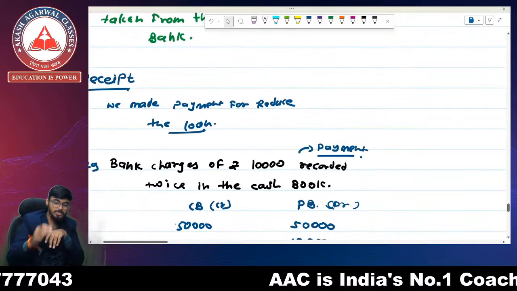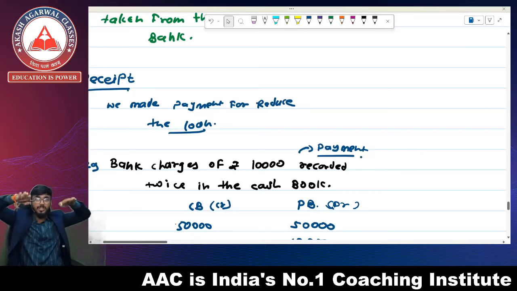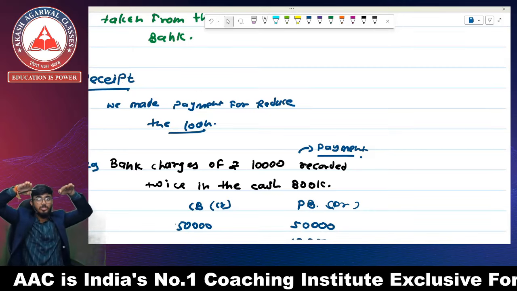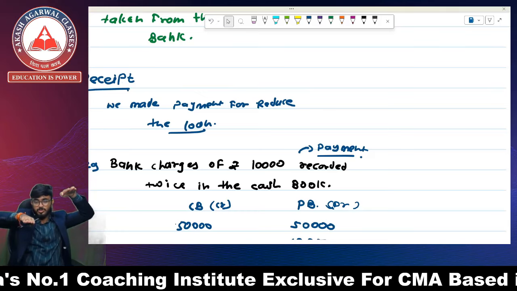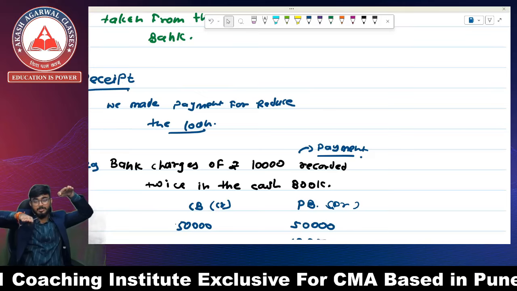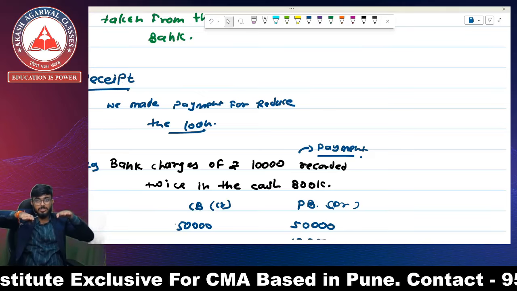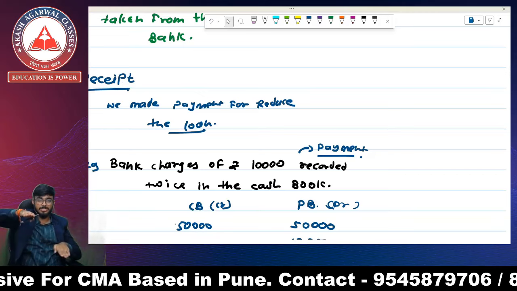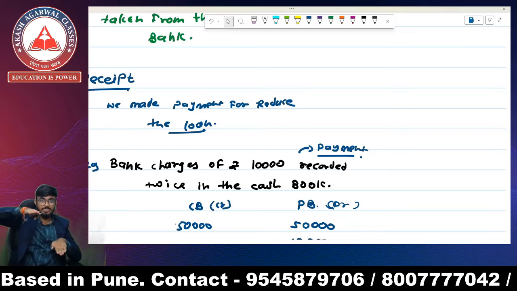So how are we going to do that? Let's see this question example. Bank charges of rupees 10,000 recorded twice in the cash book. This is the cash book, this is the passbook. Because of bank charges, my passbook reduced by rupees 10,000, because the bank charged it, and the cash book is also reduced once. But while recording in the cash book, I recorded it twice, so my cash book is reduced twice.